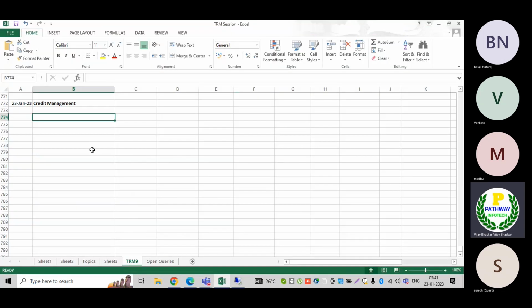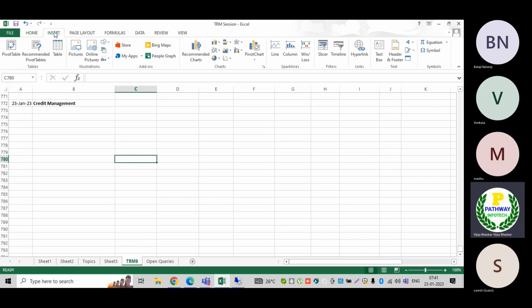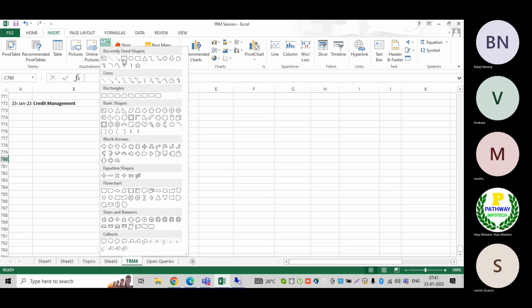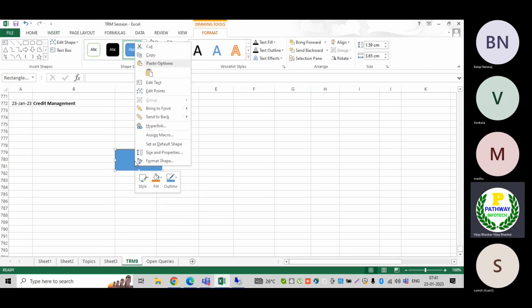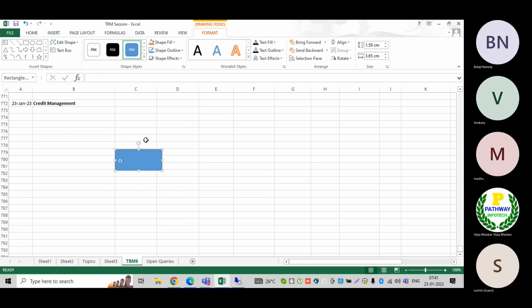Now let us understand the concept of how FSCM credit management is going to support this. Earlier, what we had is one credit control area. Let us assume credit control area 1.